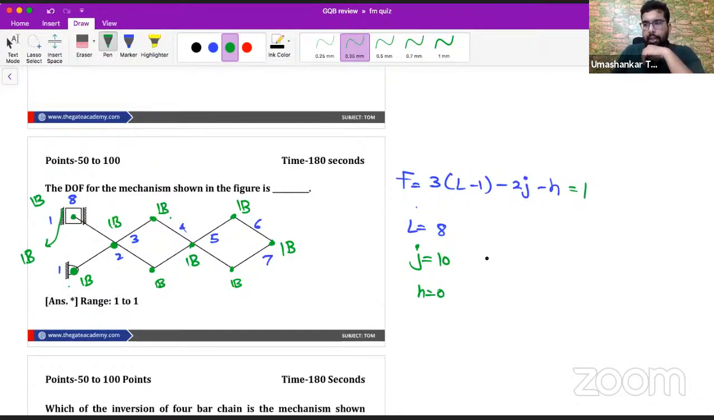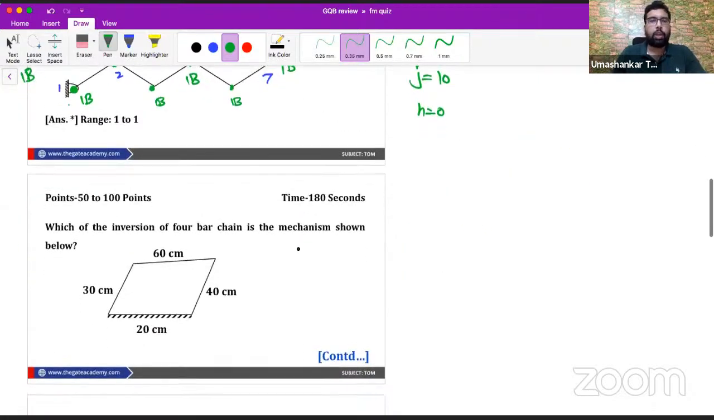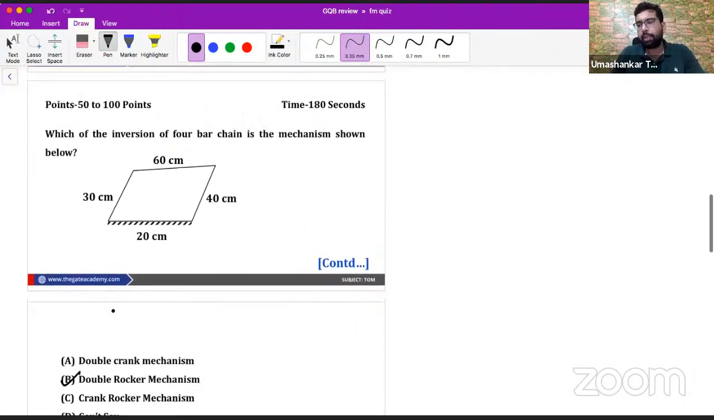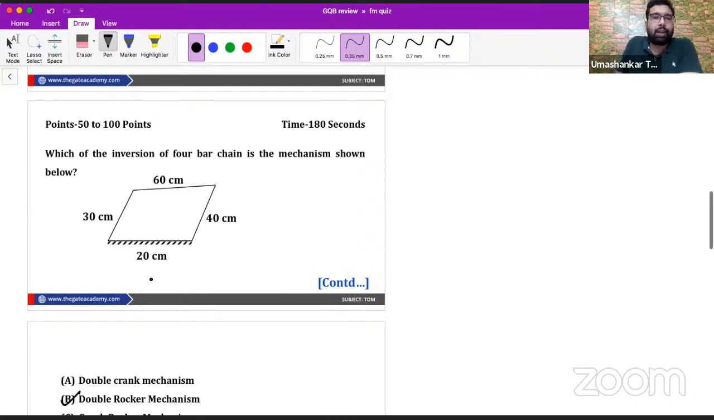Understood, beta? Any doubt you may ask me in the live chat. Okay, now coming to the second question, my dear. So the answer to this question is double rocker mechanism. See, sometimes what we come to understand from it, we see the shortest link is fixed. So, sir, it should be a double crank mechanism.